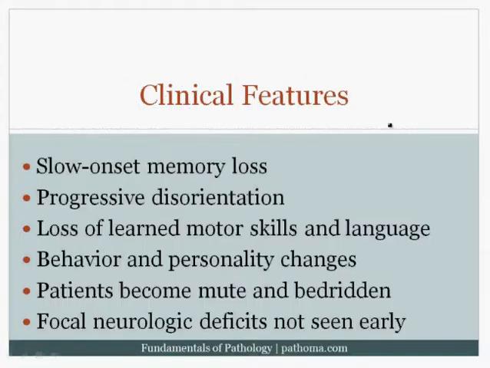The clinical features of Alzheimer's disease are all based on dementia. Now remember, dementia is memory loss plus cognitive dysfunction without any loss of consciousness. So this is sort of the definition of dementia. And so these patients get a slow onset memory loss. It's important to note that it's slow onset. It takes years to develop. And it begins with recent memory, and then it progresses to distant memory.